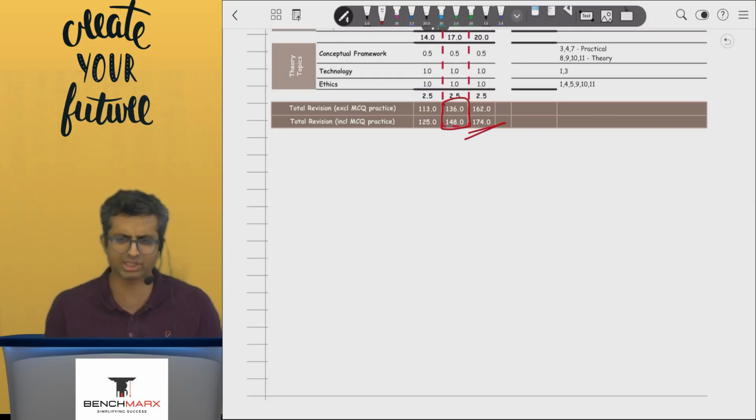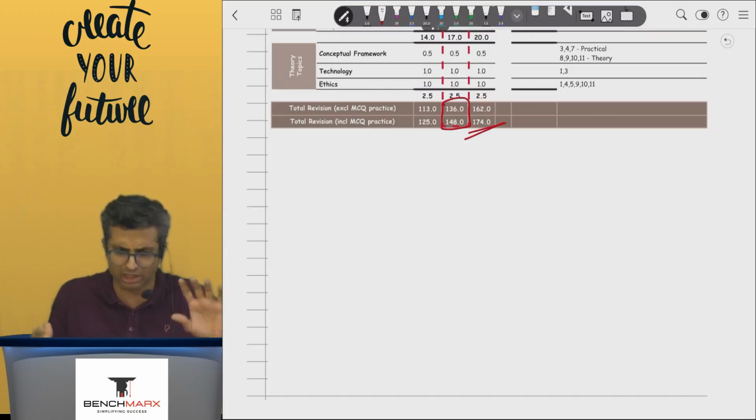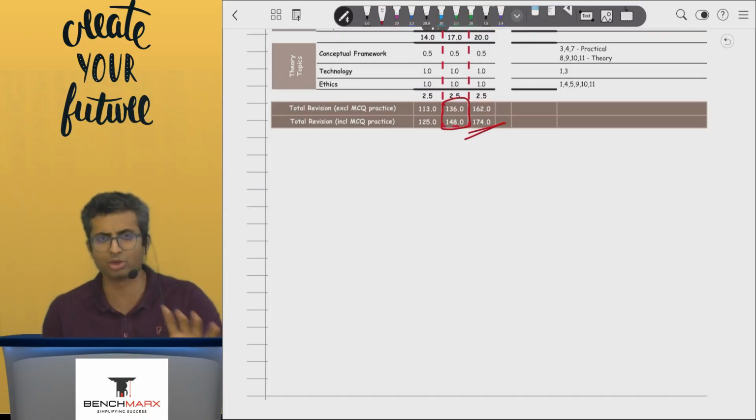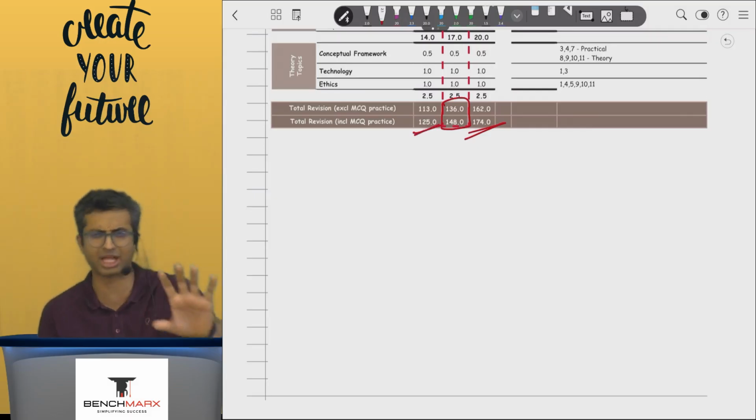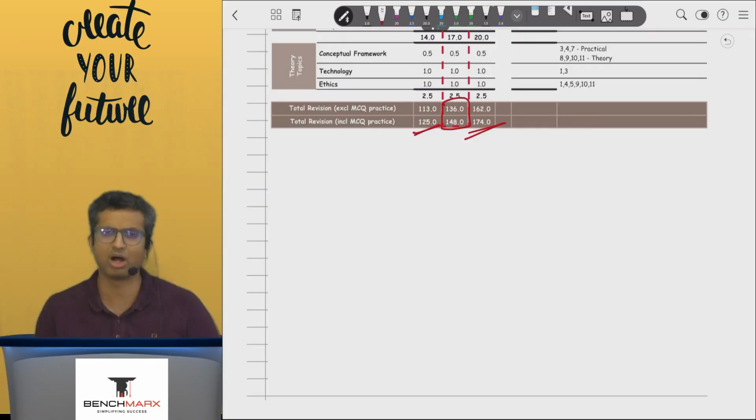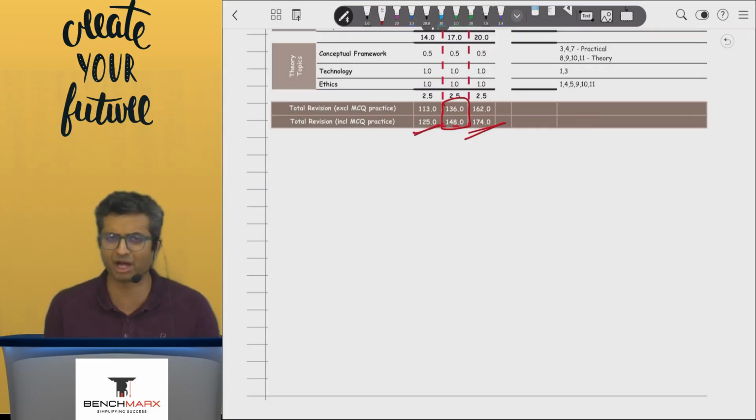And if numbers and financial reporting, you have done a lot of audit, a lot of reporting in your articleship and you're fairly comfortable, then anywhere between around 120 to 130 hours, but ideally around 135 to 150 hours would be something which is ideally needed for your financial reporting.